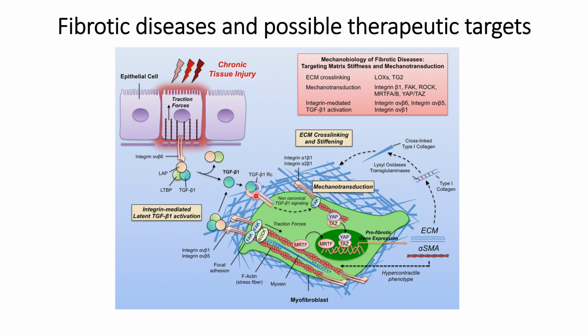When this TGF beta interacts with the cell surface receptors, it will activate non-canonical TGF beta signaling pathways, which is not normal.